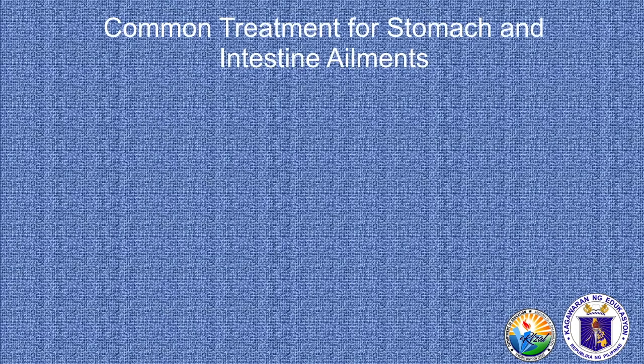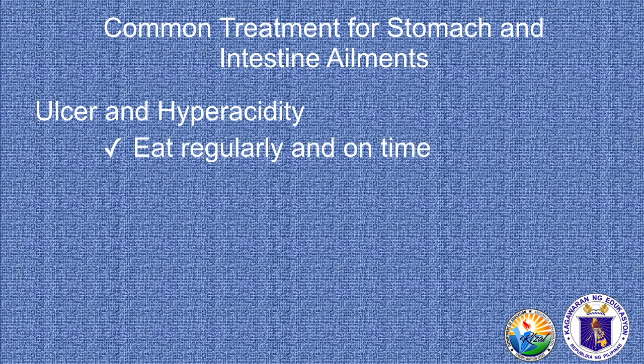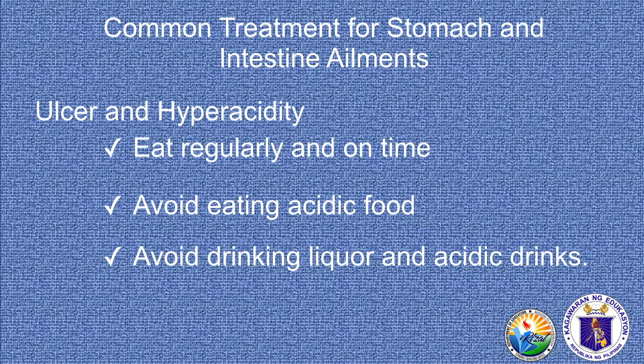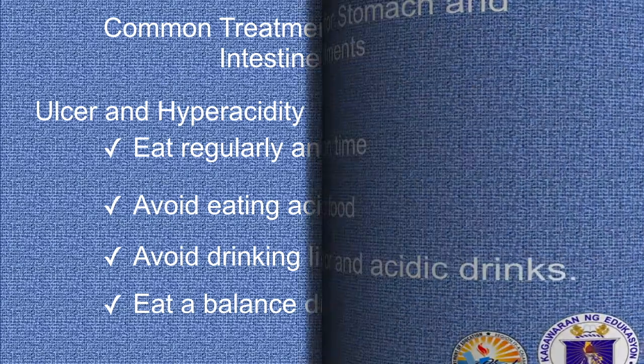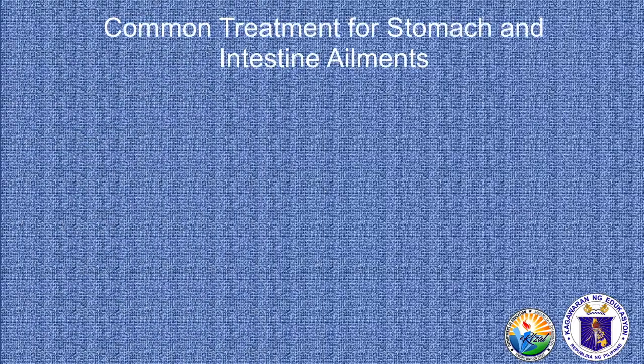So here are the common treatments for stomach and intestine ailments. For ulcer and hyperacidity, the common treatment could be eating regularly and on time, and avoiding acidic food. And also, we have to avoid drinking liquor and acidic drinks. And of course, as a remedy, we have to eat a balanced diet.